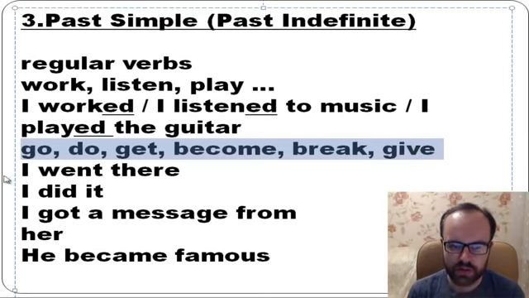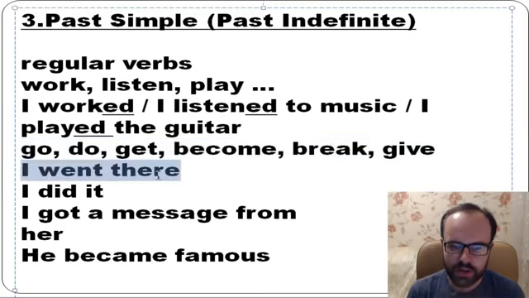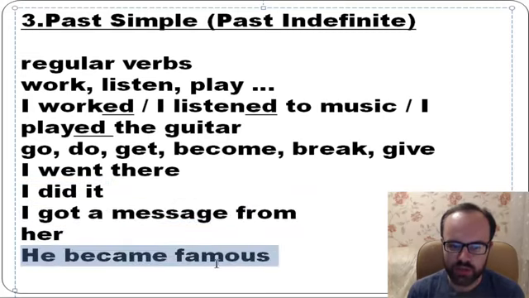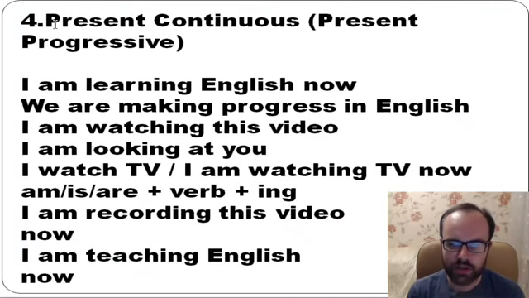There are irregular verbs such as go, do, get, become, break, give, and you need to know their forms. Look, I went there, so go, went, gone. You need to know that went is a past form. So it's the second form. I went there. I did it, so do, did, done. I got a message from her, get, got. He became famous.